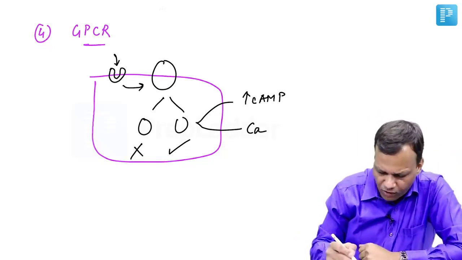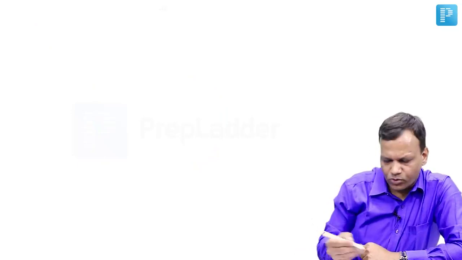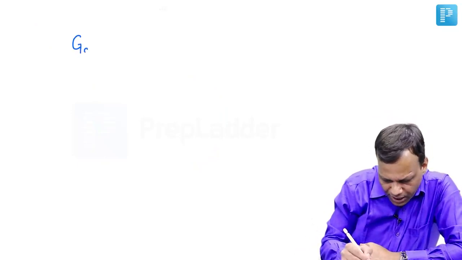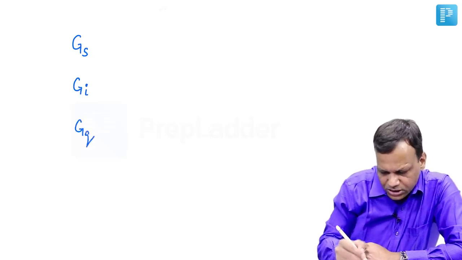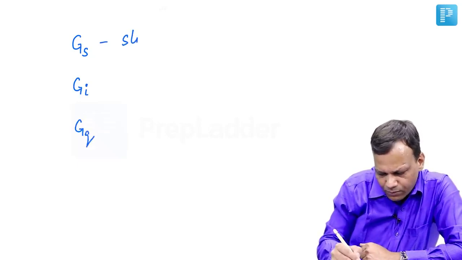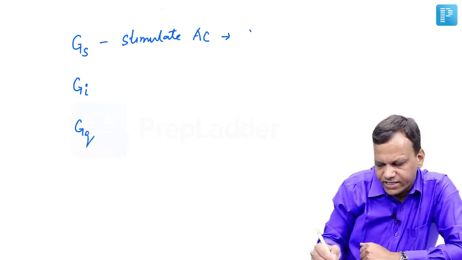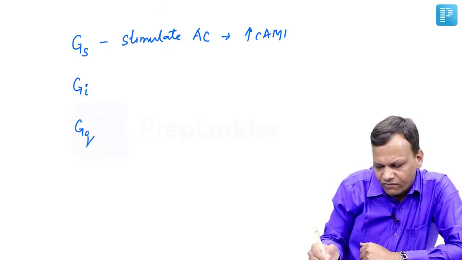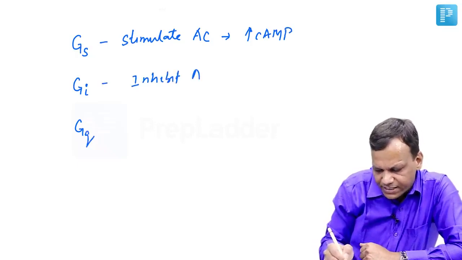Now we have different types of G proteins to produce these actions. The important G proteins you need to remember are GS, GI and GQ. GS will stimulate an enzyme called adenylate cyclase. When this enzyme is stimulated, it will increase cyclic AMP. Whereas GI will inhibit adenylate cyclase, so that will decrease cyclic AMP.